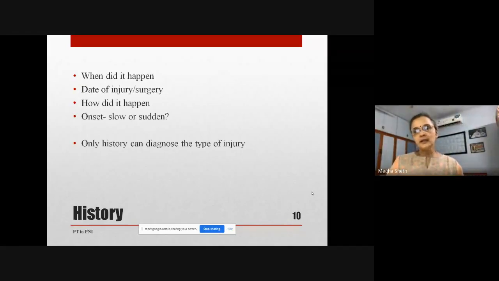So if we look at a radial nerve injury, a patient coming to us with a wrist drop, and you ask them what happened. If the answer is that I was sitting on the chair last night, and when I got up in the morning, I got up with this wrist drop, the chances are that it is a Saturday night palsy, and there is compression. And because of this compression, there is a neurapraxia. So when the person comes with this kind of history, chances are that it is a neurapraxia.